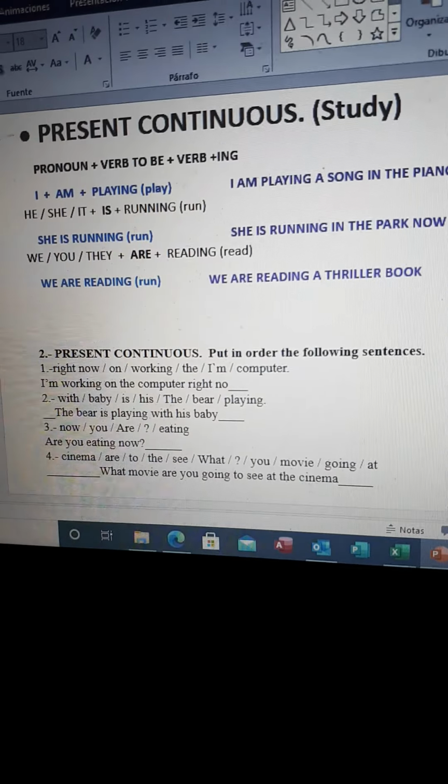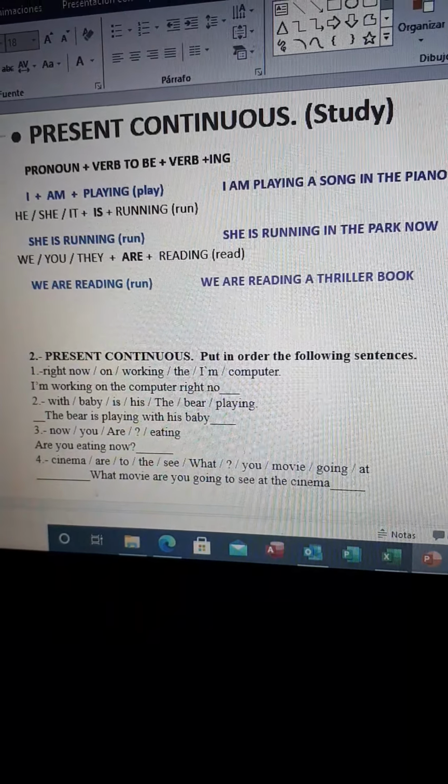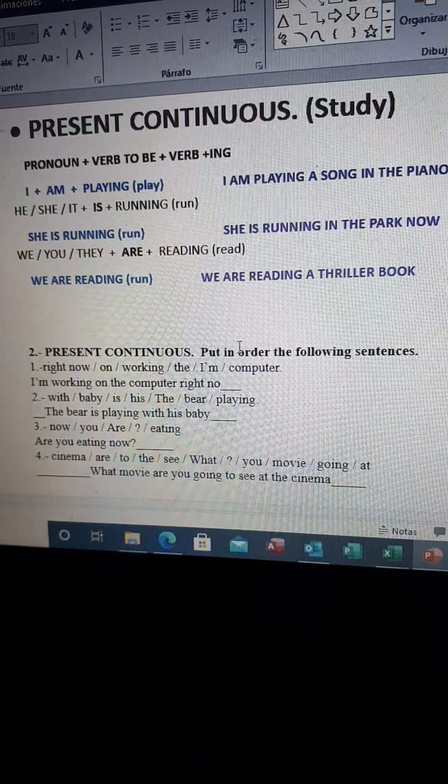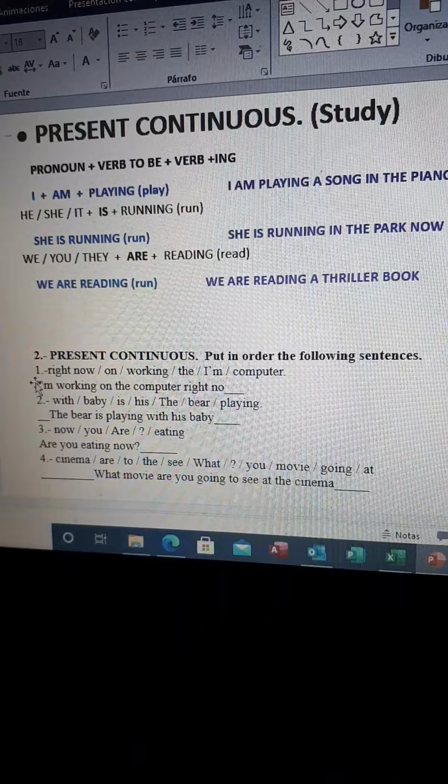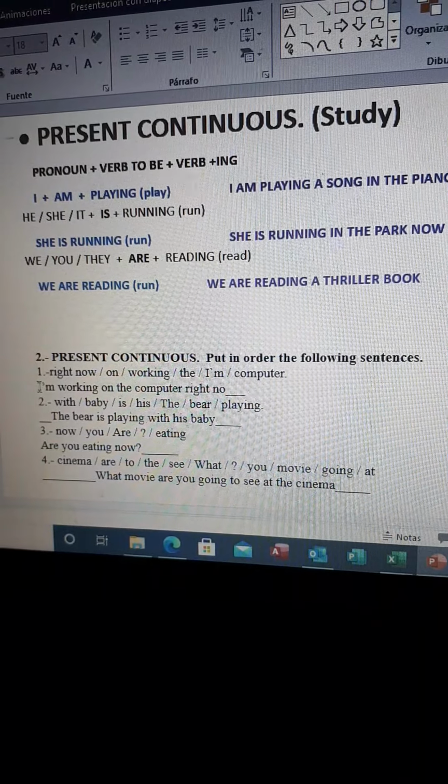Then we have more examples. Okay, but in this exercise, you have to put in order the following sentences. So first of all, remember that first is the pronoun, the name of the subject.